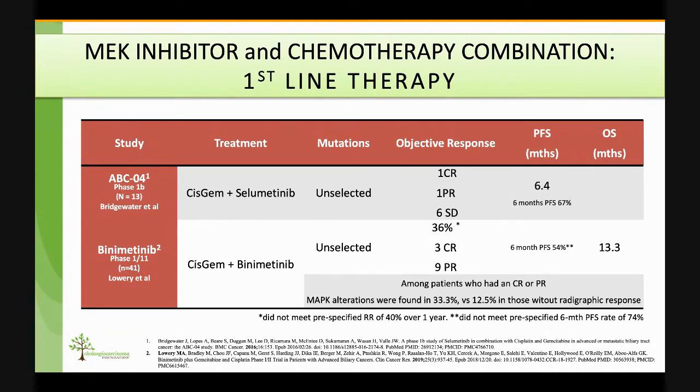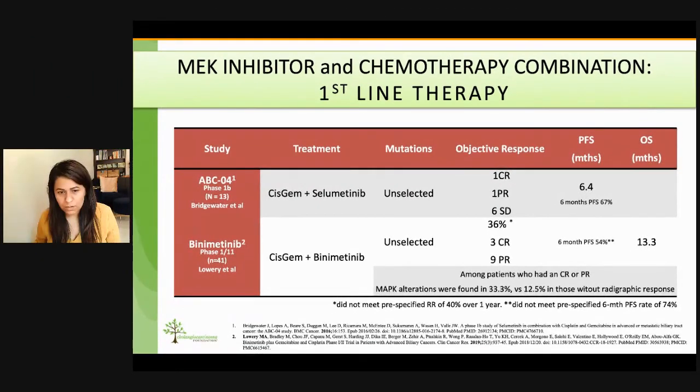Among patients who had complete response or partial response, MAP kinase alterations were found in 33.3% compared to 12.5% who did not have a radiographic response. This was a negative study, though, because it did not meet its pre-specified response rate of 40% over 1 year, and it did not meet its pre-specified 6-month progression-free survival rate of 74%. The 6-month progression-free survival rate in this study was 54%. Dr. Lowry did discuss that there may be a need of prior patient selection to see if this kind of approach is useful for some patients, given the responses seen in some patients in this study.